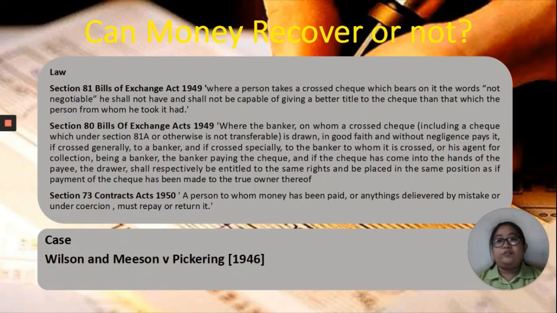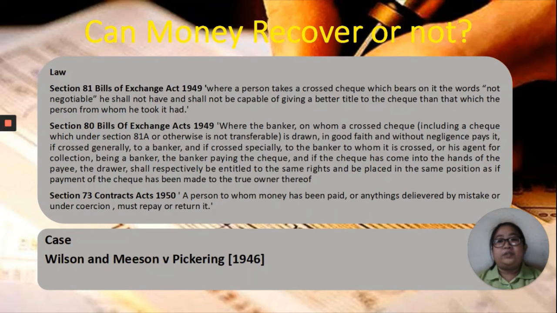Section 81 of the Bills of Exchange Act 1949: where a person takes a crossed cheque which bears on it the words "not negotiable", he shall not have and shall not be capable of giving a better title to the cheque than that which the person from whom he took it had.